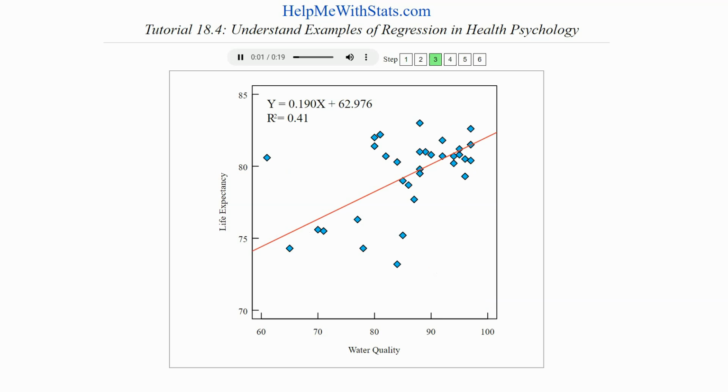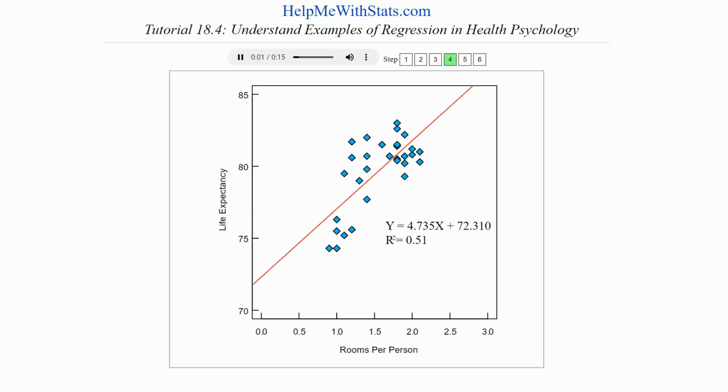Higher water quality is associated with higher life expectancy. A 1% increase in the number of people satisfied with water quality is associated with an increase of 0.19 years of life. This regression line explains 41% of the error in life expectancy.